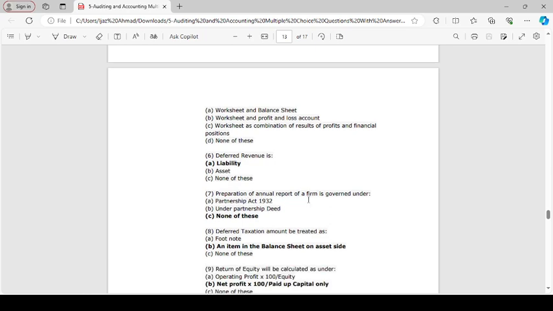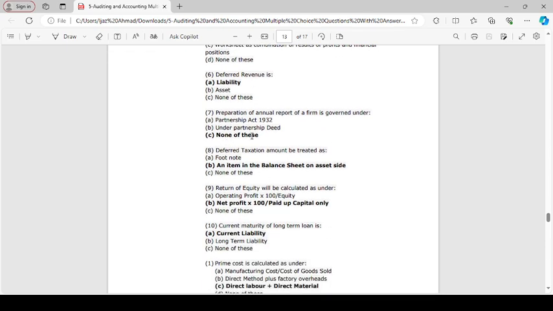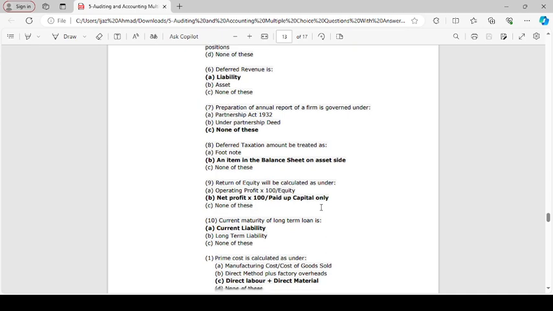Preparation of annual report of a firm is governed under none of these. Deferred taxation amount is treated as an item in balance sheet on asset side. Return on equity will be calculated as net profit times 100 divided by paid up capital only.